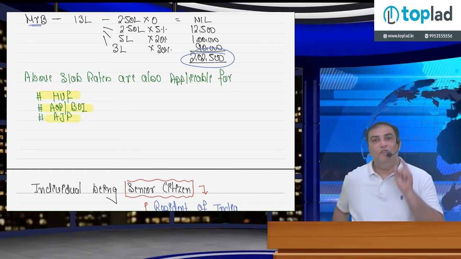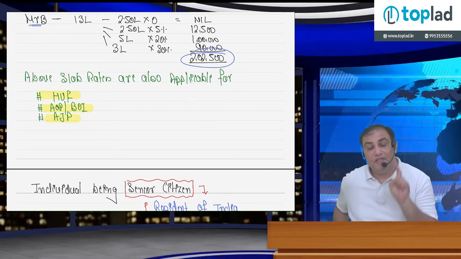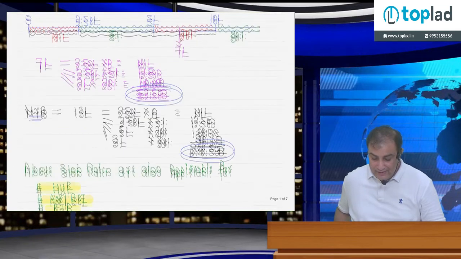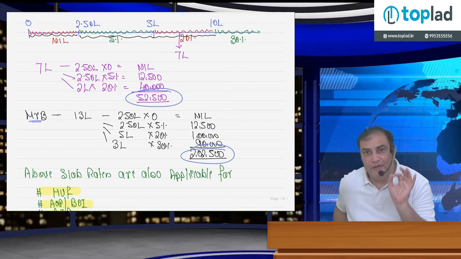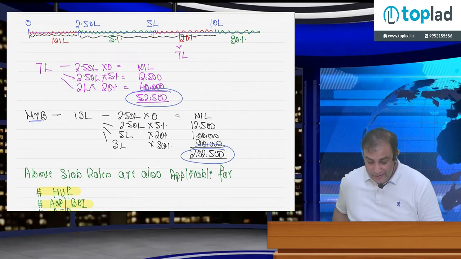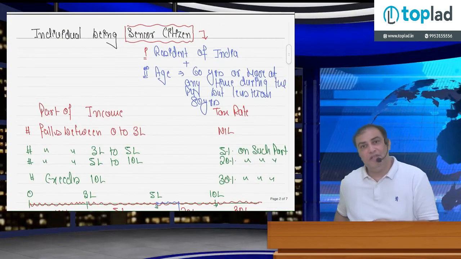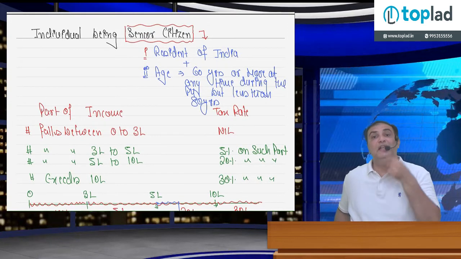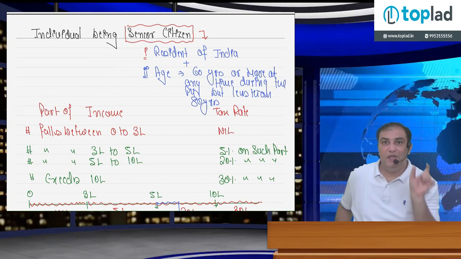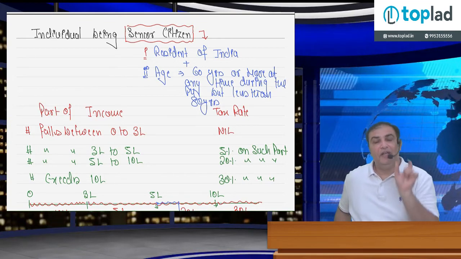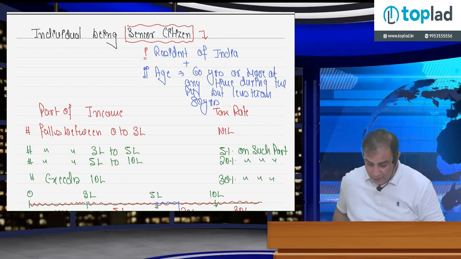So in case of HUF, artificial judicial person, AOP, BOI, only these slab rates are applicable where the exemption limit is 2,50,000 rupees. However, in case of an individual being a senior citizen, the exemption limit is raised to 3 lakh rupees. So the first slab in case of a normal individual is up to 250, in case of a senior citizen up to 3 lakh rupees.